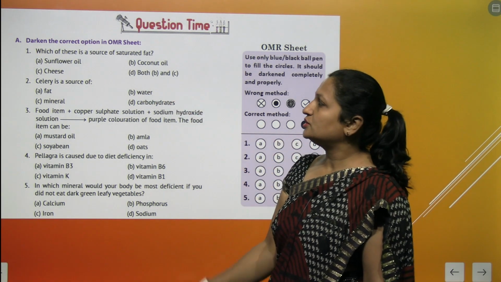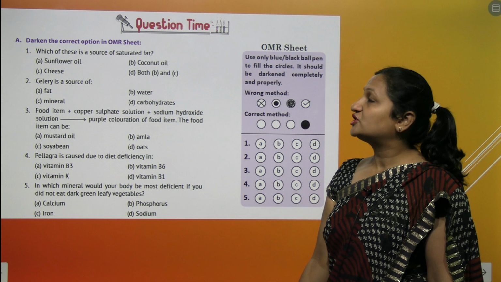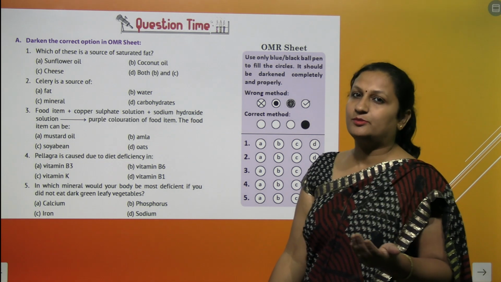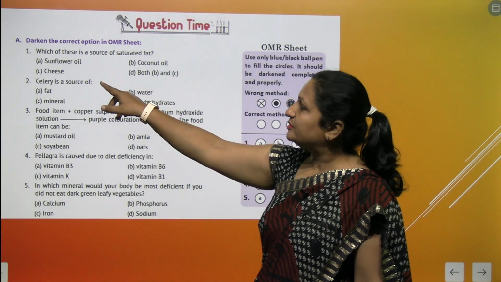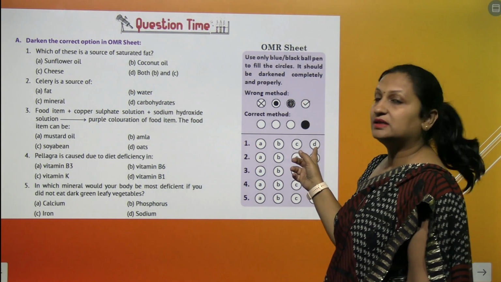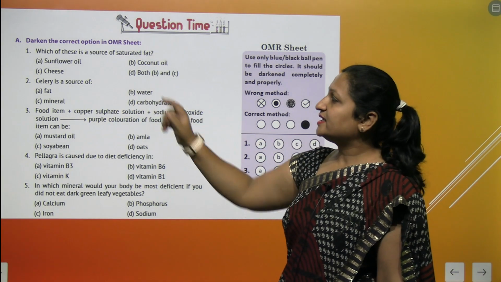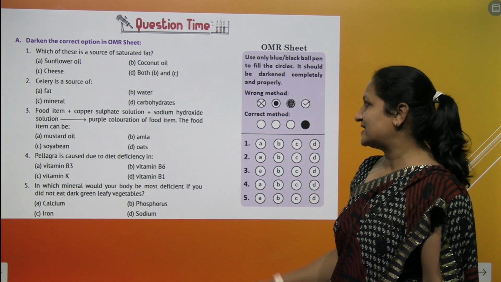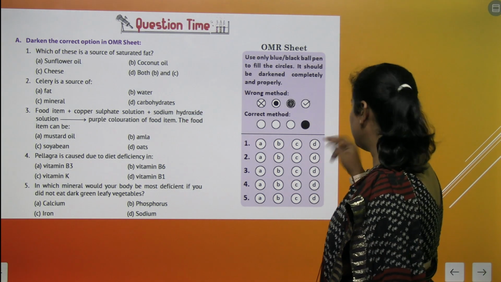So see the first question. Which of these is a source of saturated fat? You know saturated fat you get basically from animal products. But here the answer will be B as well as C. So the D answer is correct. You will circle D here. Celery is a source of water. Yes, correct. So the answer is B.